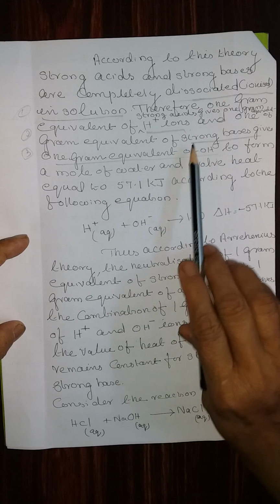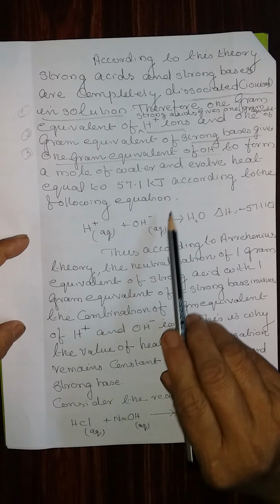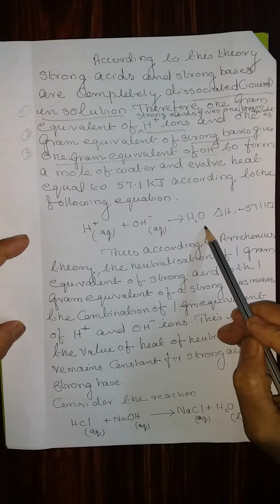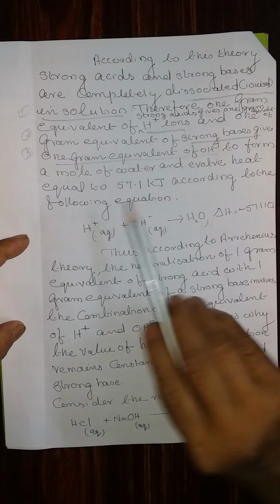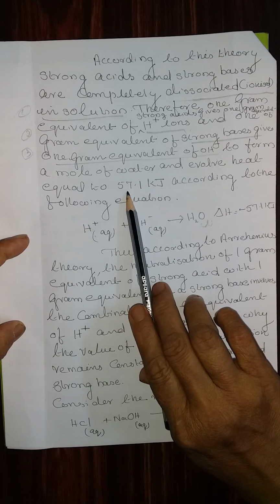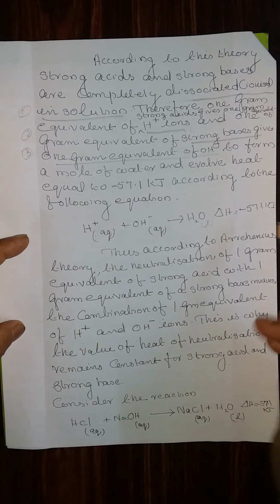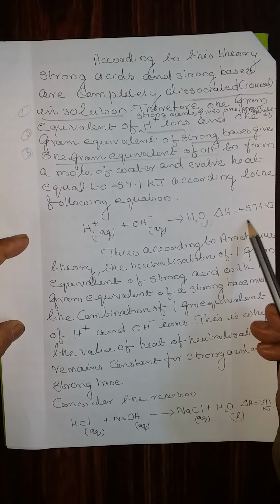These H plus ions and OH minus ions will join together and form liquid water. The heat is equal to minus 57.1 kilojoules according to the following equation.